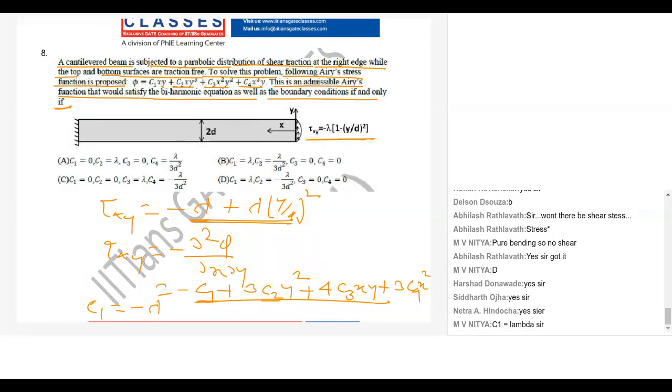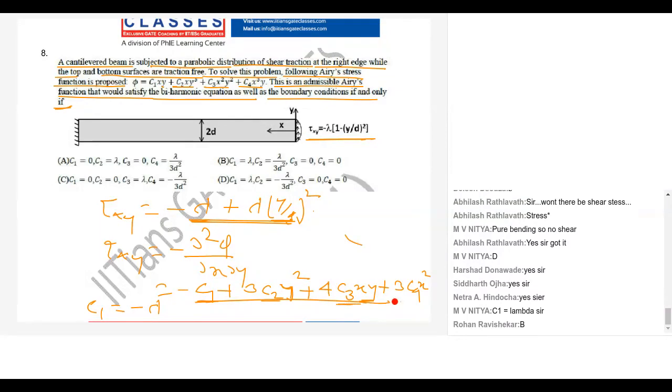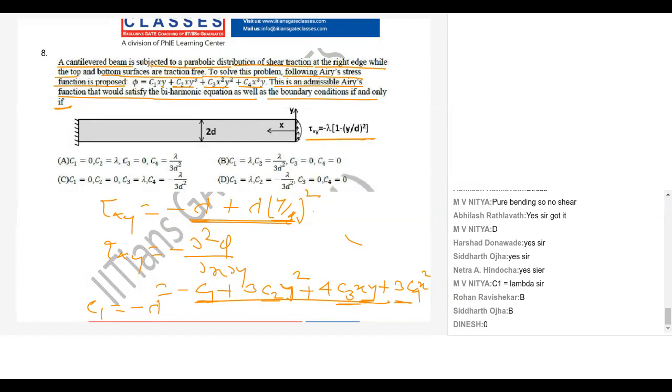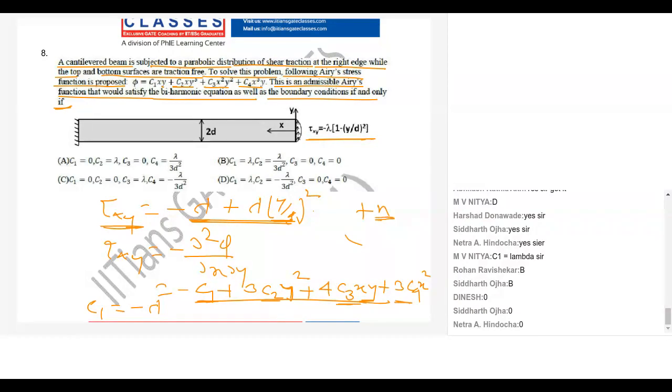See, there is a y square term, but there is no xy term and there is no x square term here. So tell me, what are C3 and C4, guys? They are 0, because in tau xy I can see there is no x square term and no xy term. So my C3 is equal to 0, C4 is equal to 0.